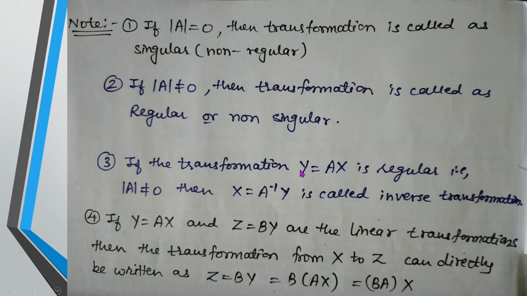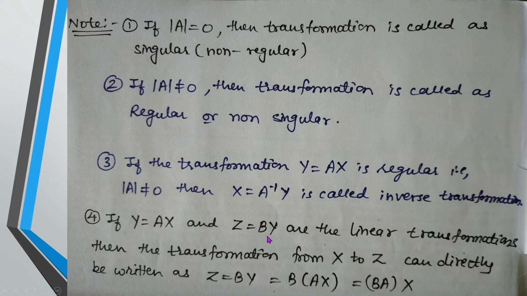The initial transformation is y is equal to Ax, but now I will transfer this A to the other side, so I get x is equal to A inverse y. And this is called the inverse transformation. So for a linear transformation y is equal to Ax, the inverse transformation is obtained by x is equal to A inverse y.